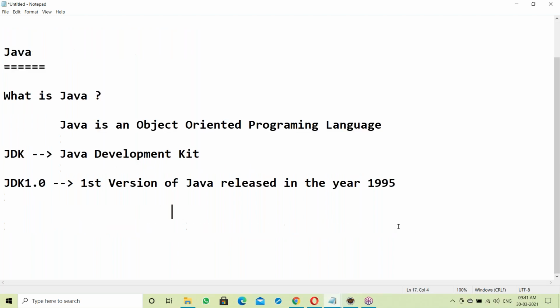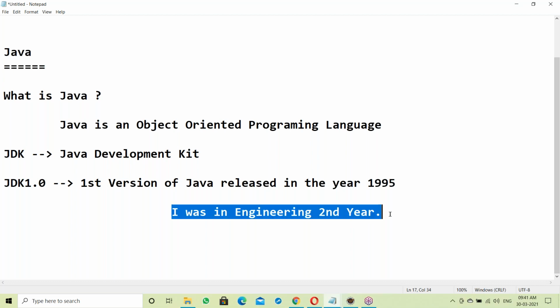In 1995, I was in engineering second year, computer science, at JNTU Hyderabad main campus.